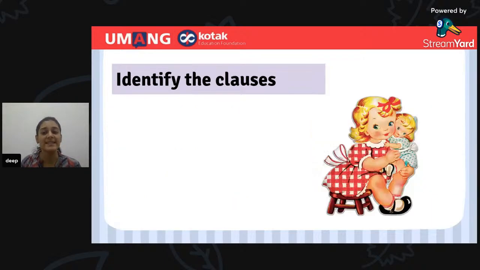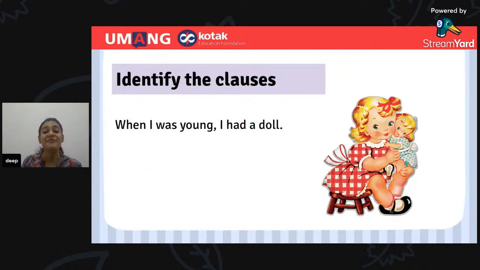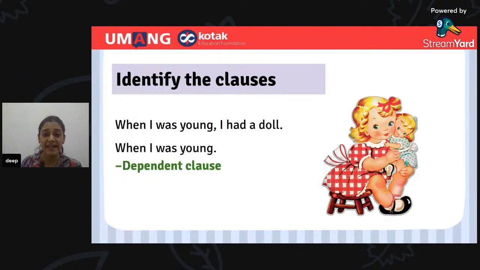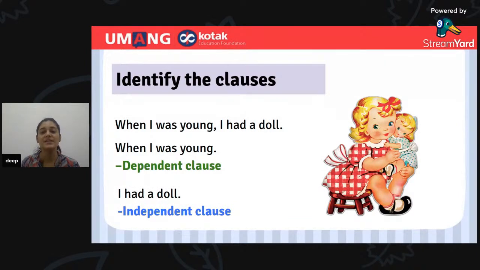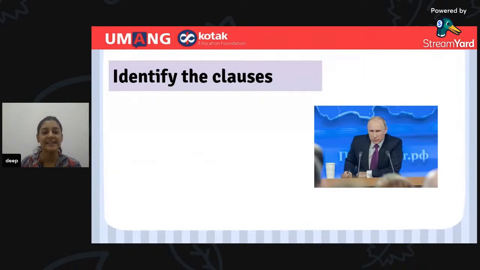Super. Now, the next sentence on the screen. When I was young, I had a doll. Quickly tell me which is an independent clause and which is the dependent clause. You can use IC and DC. Speed up. Correct. When I was young is the dependent clause here. I had a doll is an independent clause. Very well done. Now the next sentence, here it comes.